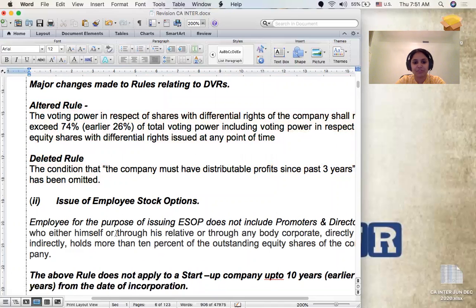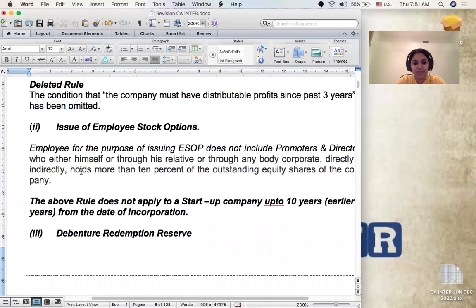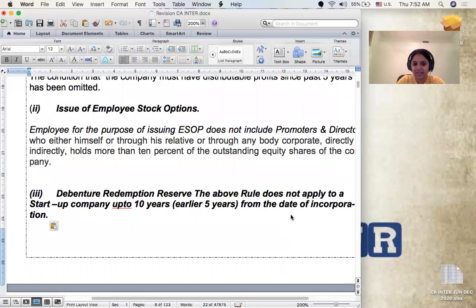And then the issuance of stock option. Please note, in this, the change pertains only with respect to the meaning of the term startup company. For startup companies, the exemption on the definition of the term employee, which is going to cover its promoters and directors, can be enjoyed by them for a span of 10 years, unlike 5 years from their incorporation, which was given previously. Okay. And then I'm now moving on to the next one.